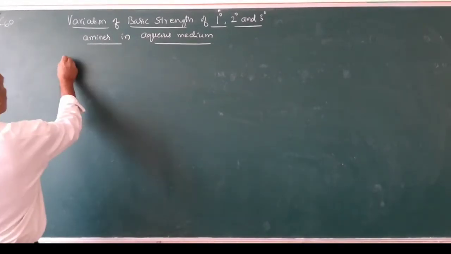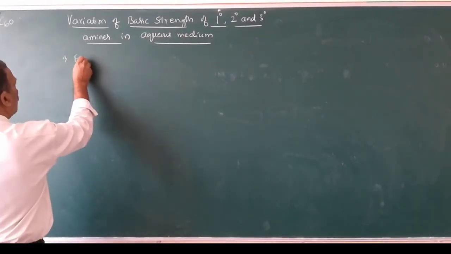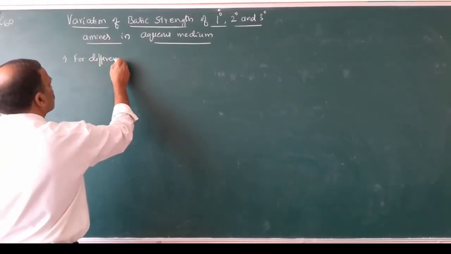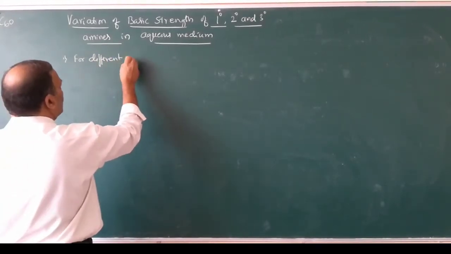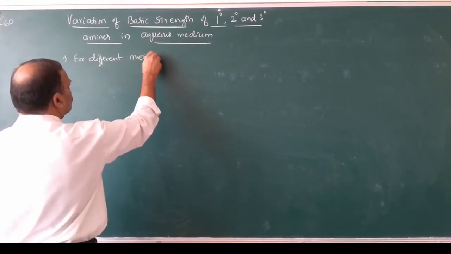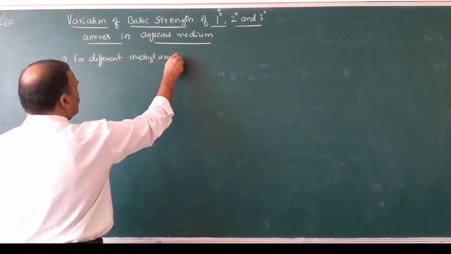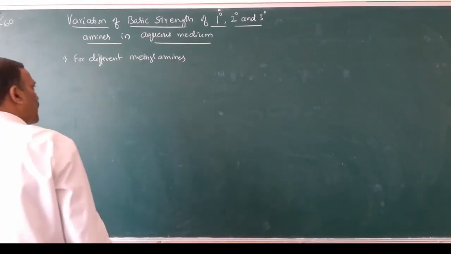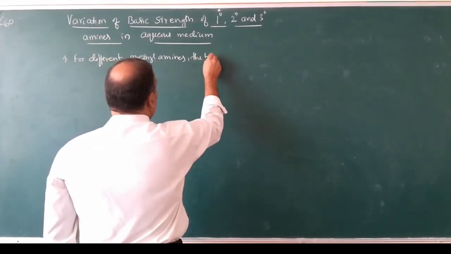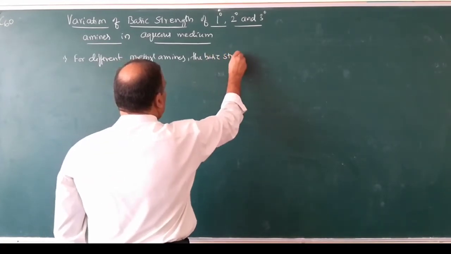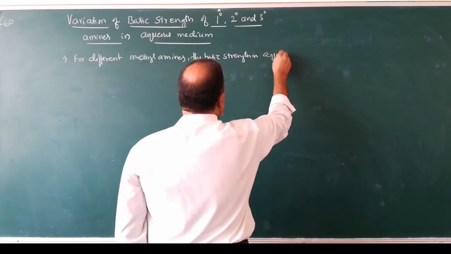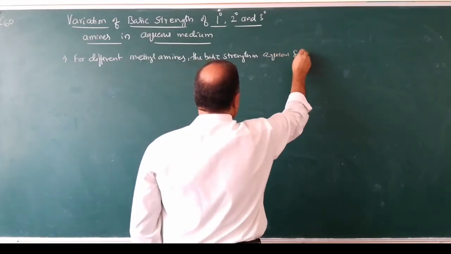Write down. For different methylamines, the basic strength in aqueous solution.